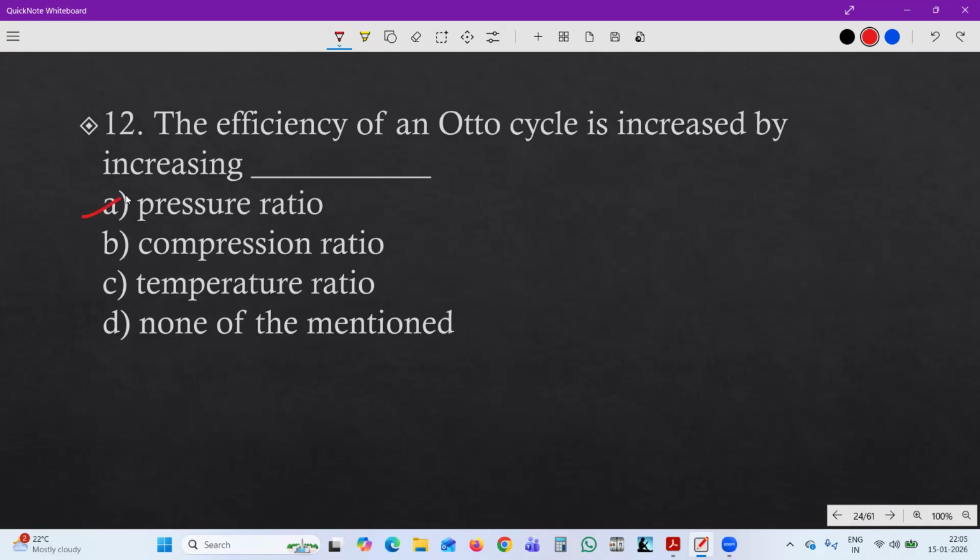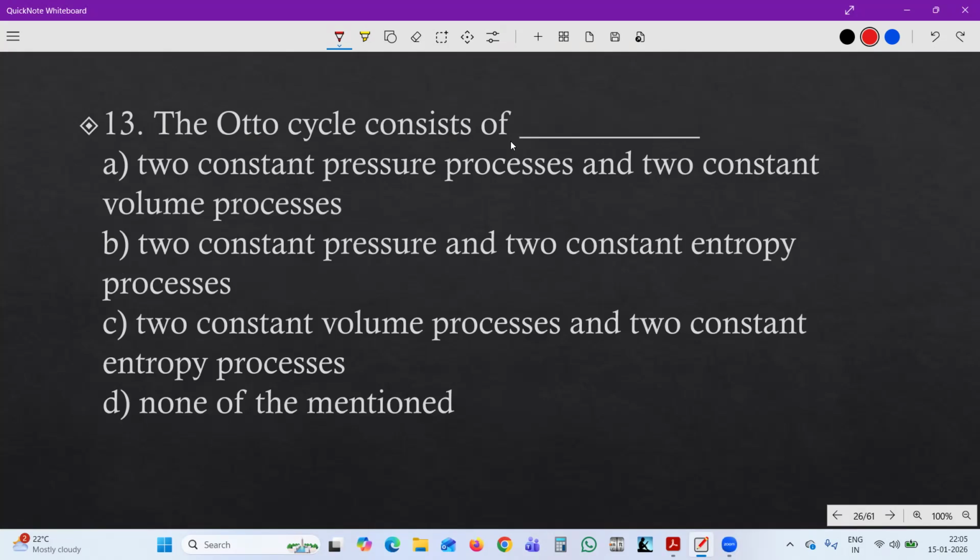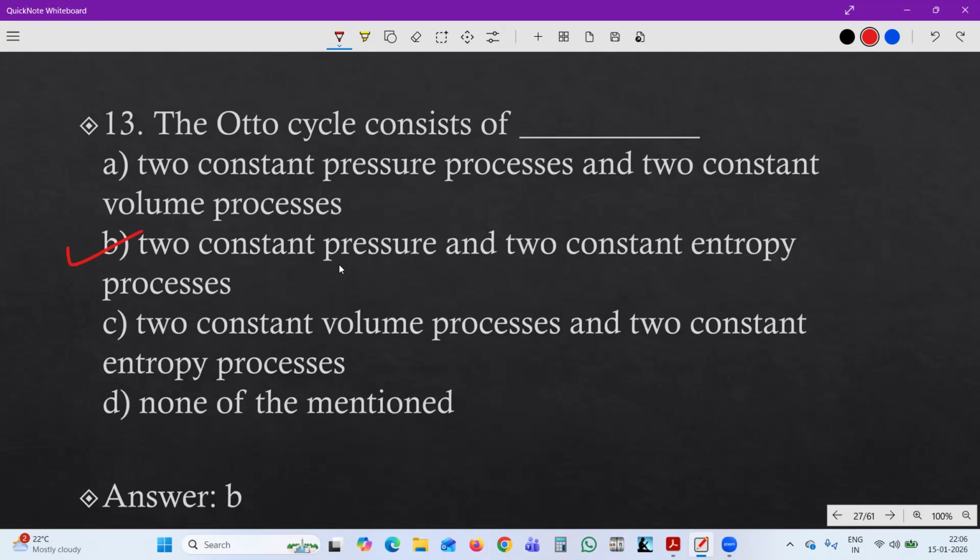Next, the thermal efficiency of Otto cycle increases by increasing: option A, pressure ratio; compression ratio; temperature ratio; or none of the above. So let's see the answer. Answer is B, compression ratio. Otto cycle efficiency can be increased by increasing the compression ratio. Third one, the Otto cycle consists of: A, two constant pressure processes and two constant volume processes; two constant pressure processes and two constant entropy processes; two constant volume processes and two constant entropy processes; or none of the above mentioned. So what does the Otto cycle consist of? The answer is two constant volume and two constant entropy processes.